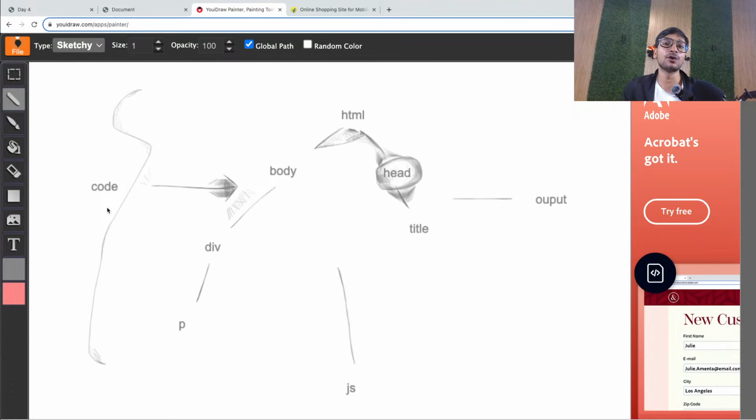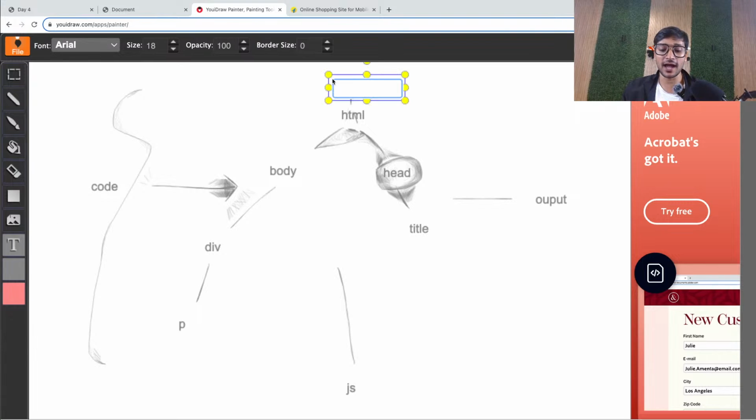Now, guys, one thing I want to show you. This whole tree that gets created internally inside the browser, in JavaScript, this whole tree is actually stored inside an object. And that object is what you call document, guys.